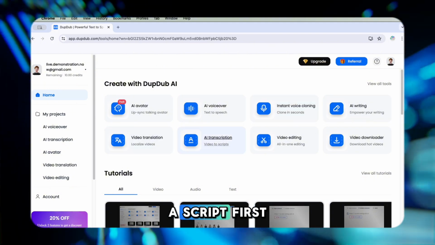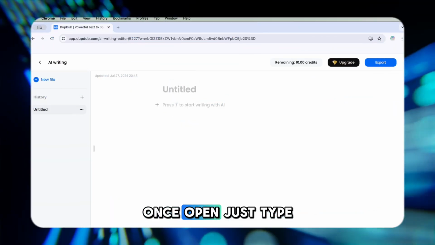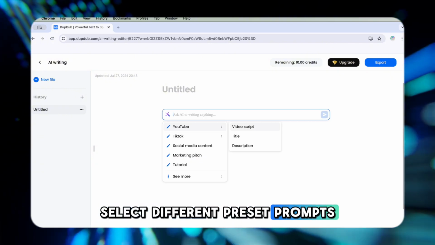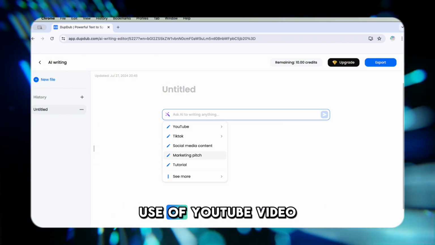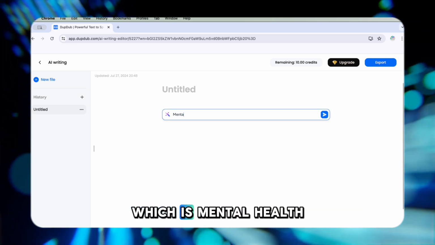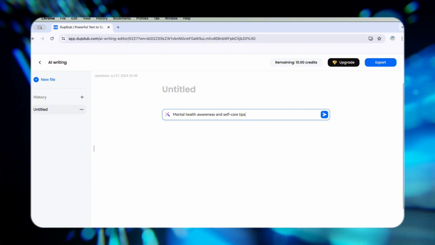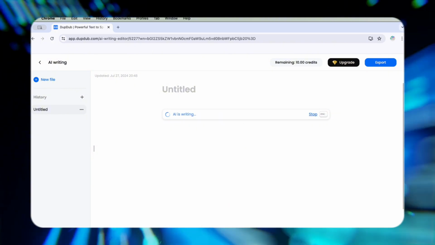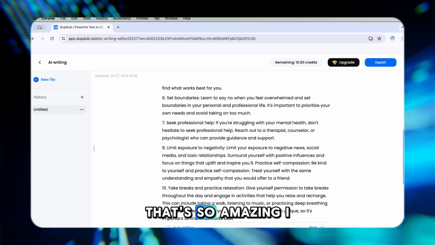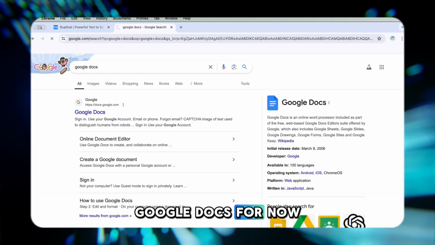We'll have to create a script first, so let's use AI writing. Once open, just type / and we can select different preset prompts. For this, we'll make use of YouTube video script. Then let's type our target video, which is mental health awareness and self-care tips. That's so amazing! Now let's save this script for later. I'll save it on Google Docs for now.